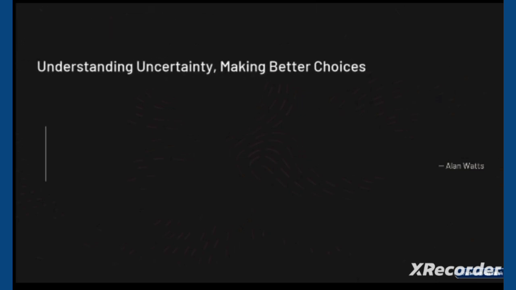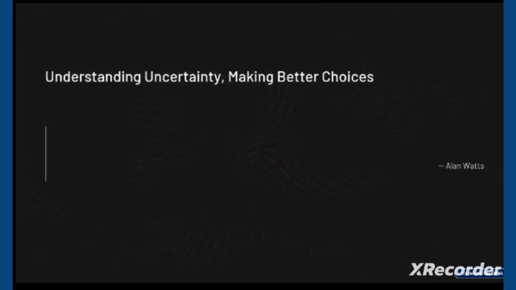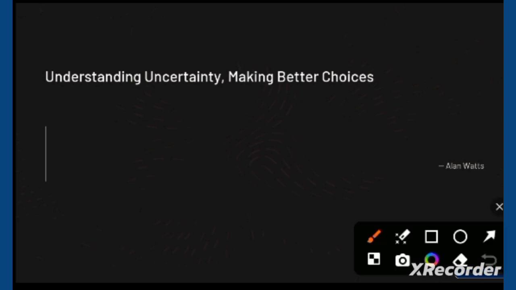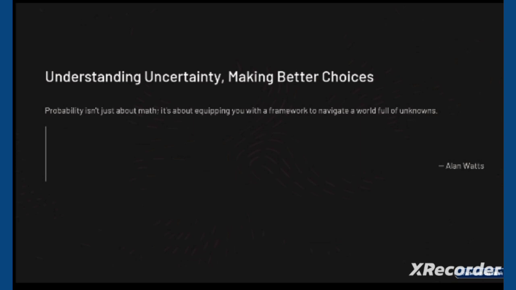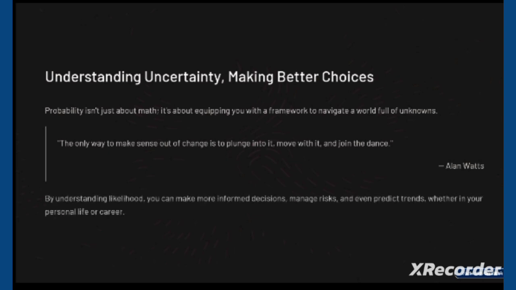So the third one we have is understanding uncertainty, making better choices. Now we are going to understand what uncertainty actually is. Probability isn't just about math; it's about equipping you with a framework to navigate a world full of unknowns. By understanding it, you can make more informed decisions, manage risk, and even predict trends, whether in your personal life or career. So this was awareness.